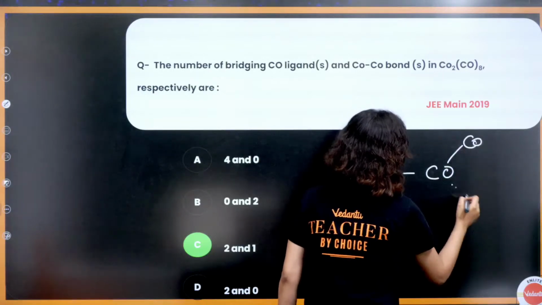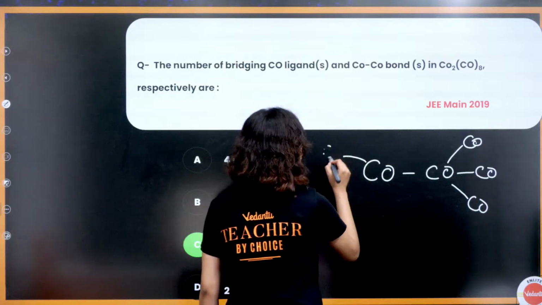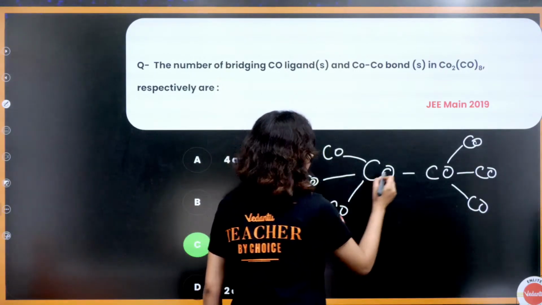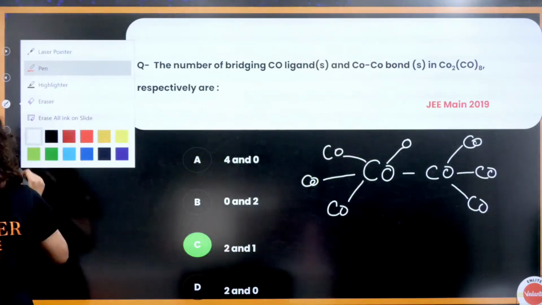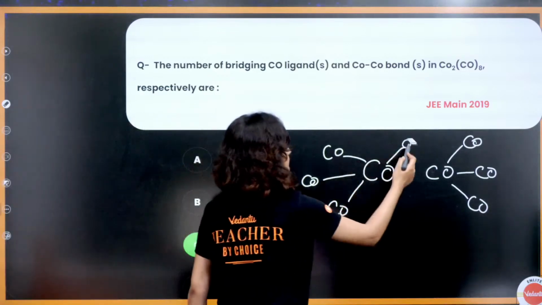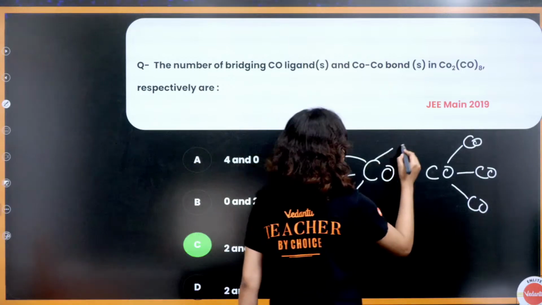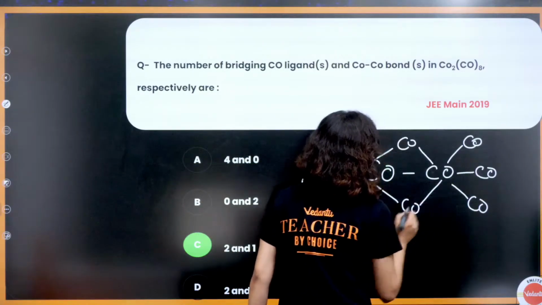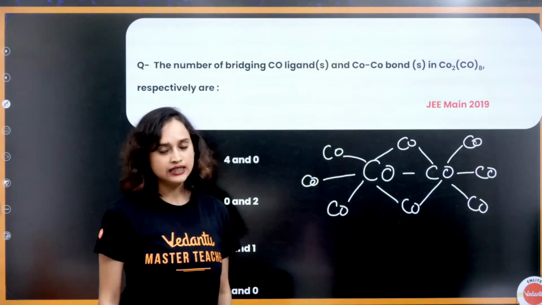1, 2, 3, 4, 5, 6, 7, 8. Correct? This is the structure, right?